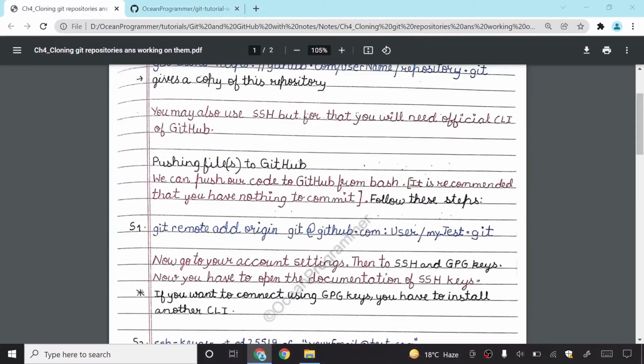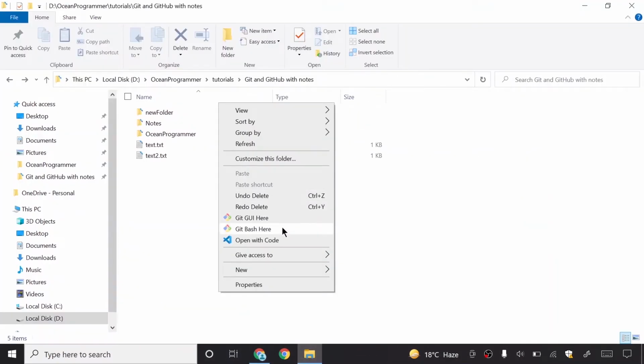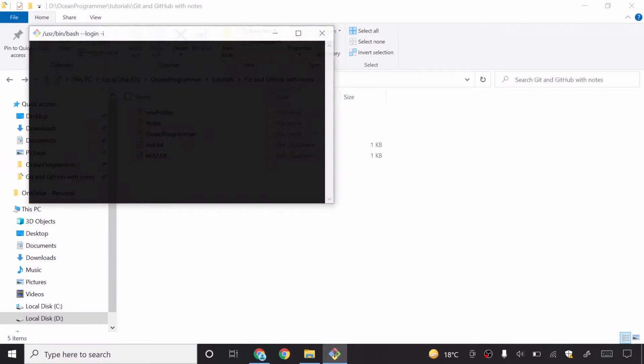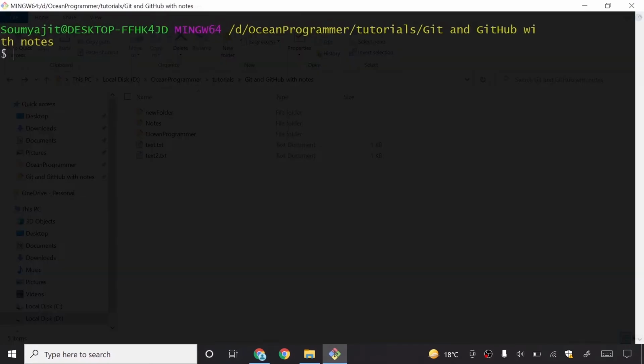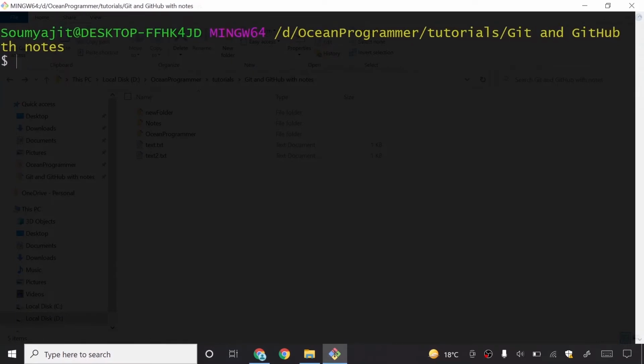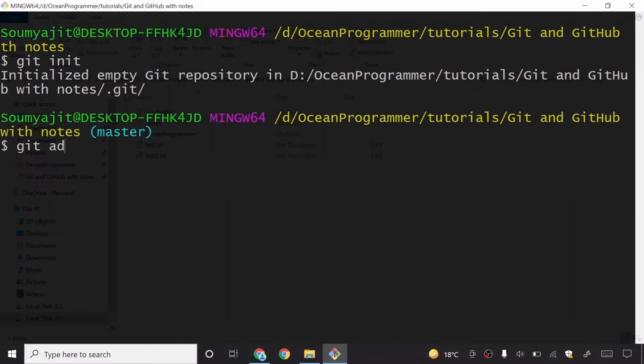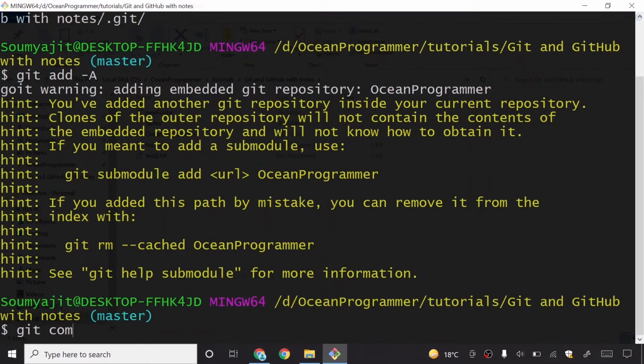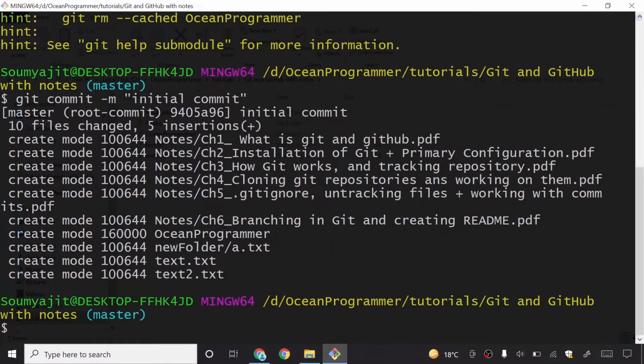Guys, I have made a very weird mistake. In the previous chapter I ran the rm -rf .git command. That's why my git init command failed. I mean, the .git folder got deleted. So I will just do the same steps again. So guys, now I have done this.